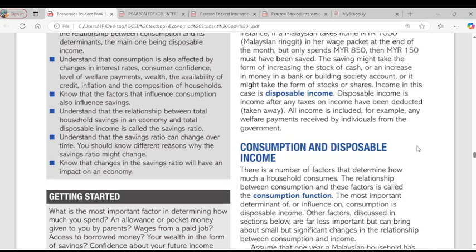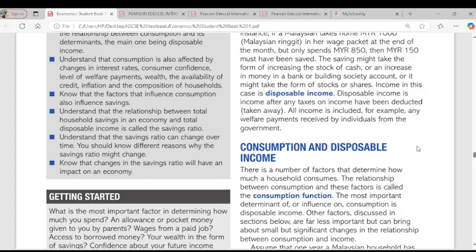Disposable income is income after tax. That means you've paid your taxes, and the income that is left is called disposable income. So disposable income is the income that you can either spend or save. Is disposable income clear there? Good.